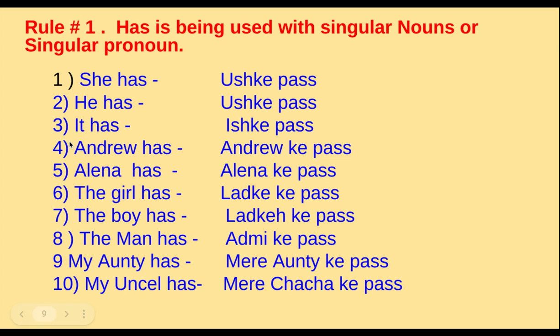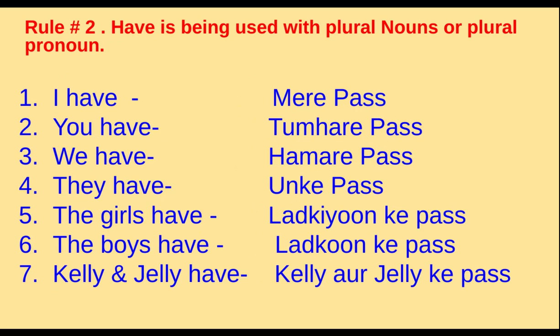These are all singular nouns and pronouns, and you use them as per their Hindi translation: उसके पास, उसके पास, इसके पास, Andrew के पास, अलीना के पास, लड़की के पास, लड़के के पास, आदमी के पास, मेरी आंटी के पास, मेरे चाचा के पास. So these you can use as per the singular noun and pronoun.